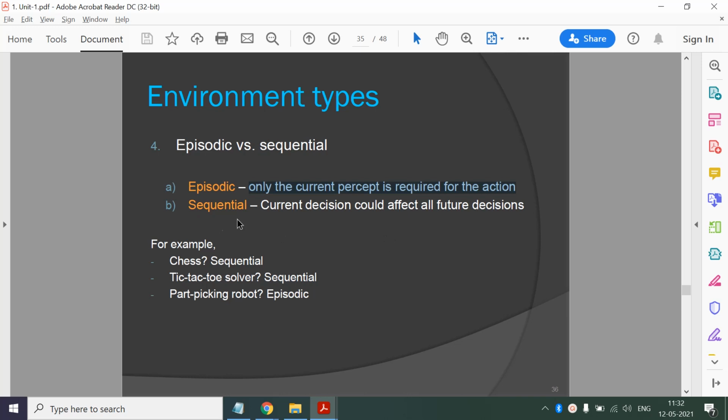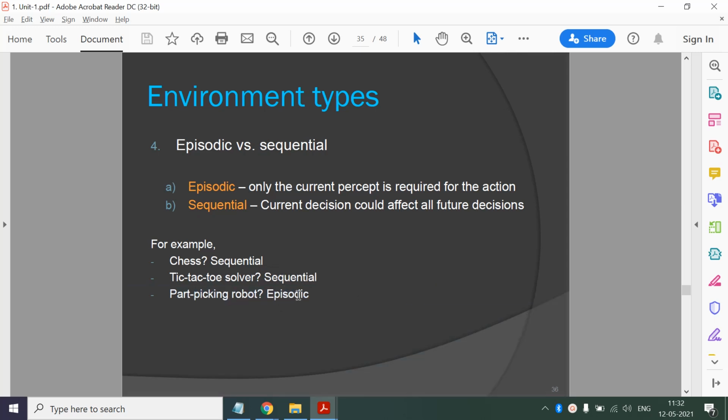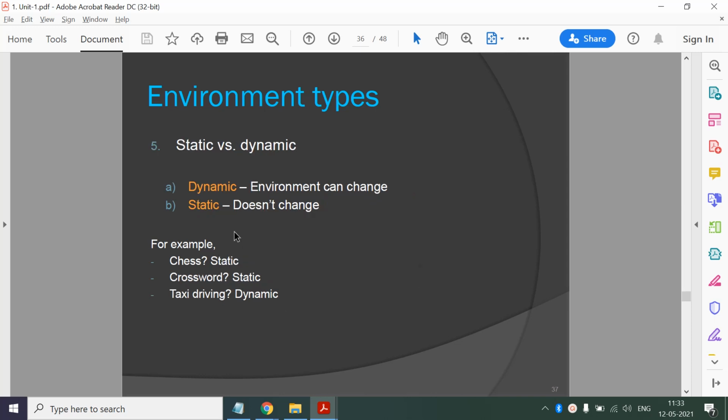But in sequential, the current decision could affect all the future decisions. The part picking robot is an example of episodic. The parts which are currently on the conveyor belt, we have to decide about that only. So the past decision does not affect the current decision. So that is regarding episodic.